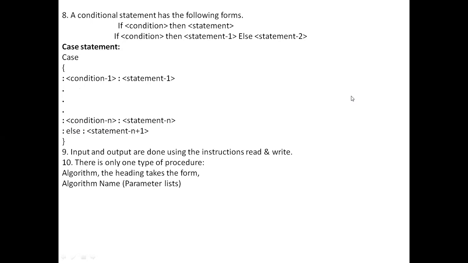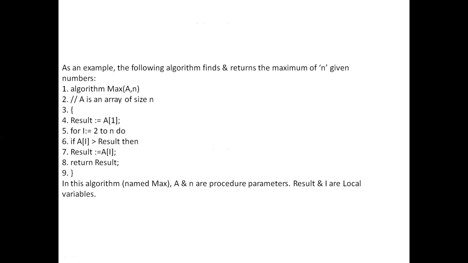Then how to supply values to the algorithm using the read and write statement. Then there is only one procedure, that is the name of the algorithm, then the parameter list if there is any. That is the way to have a procedure in an algorithm. So these about 10 points are used in pseudo coding an algorithm. Now as an example, look at this.